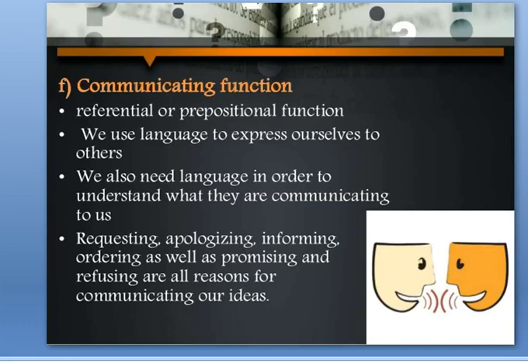So basically, communication function is communicating our ideas and understanding other people's too. This communication function means language is the basic tool. Language is something through which we communicate. So this function of language is called the communicating function.